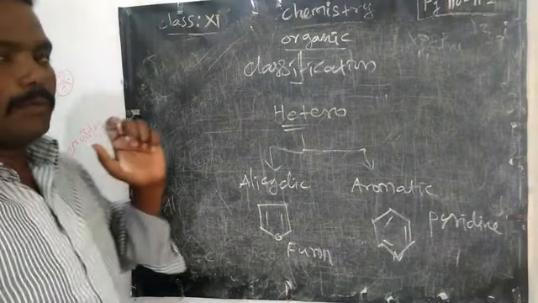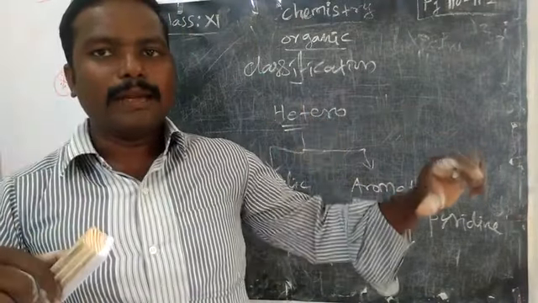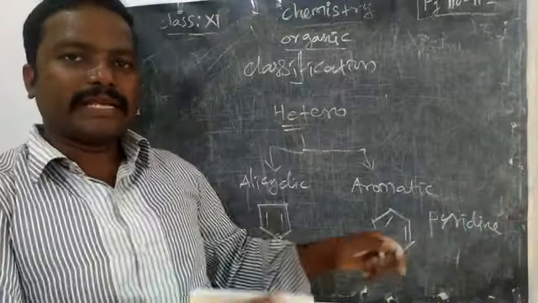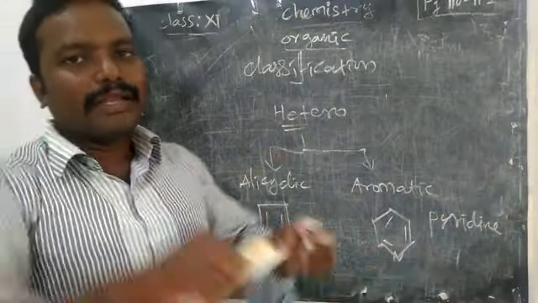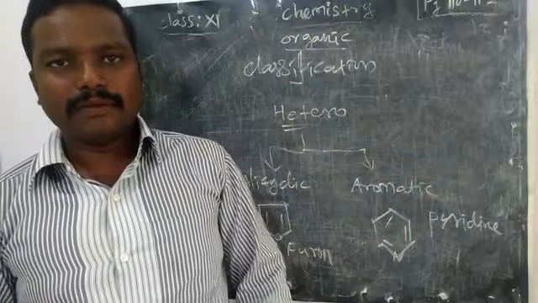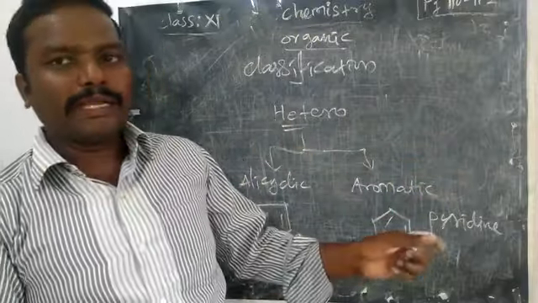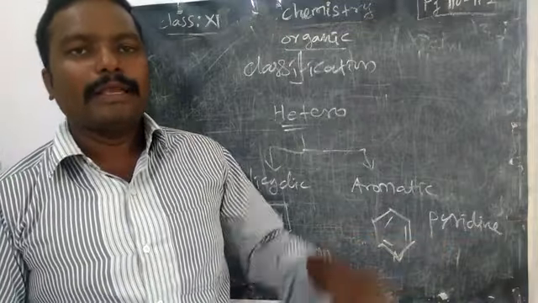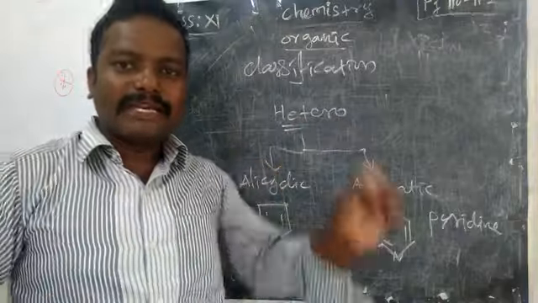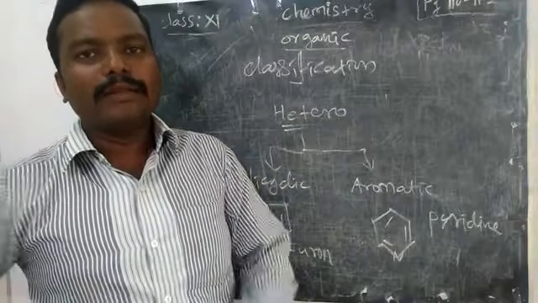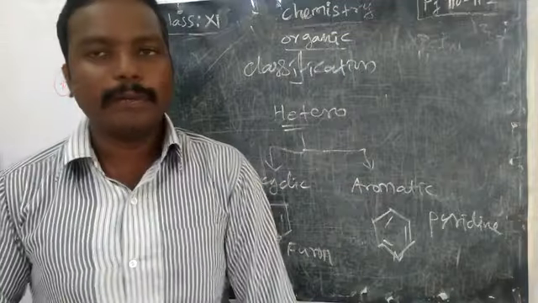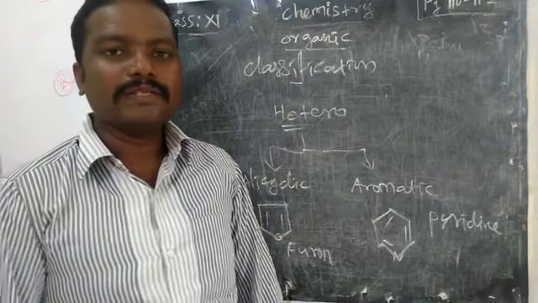So generally, cyclic and acyclic. Acyclic means open chain structure. The cyclic we divide into homocyclic and heterocyclic. The homocyclic into aromatic and aliphatic. The aliphatic, like cyclopropane. Aromatic is further benzenoid and non-benzenoid. On this side, heterocyclic has only two, alicyclic and aromatic. Okay, the remaining we will see in the next class.